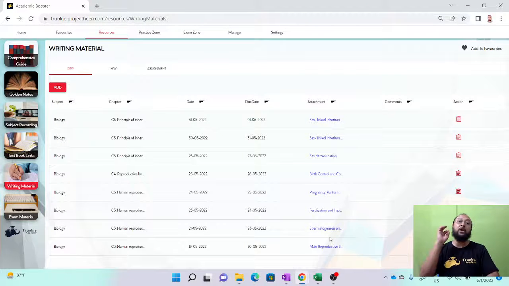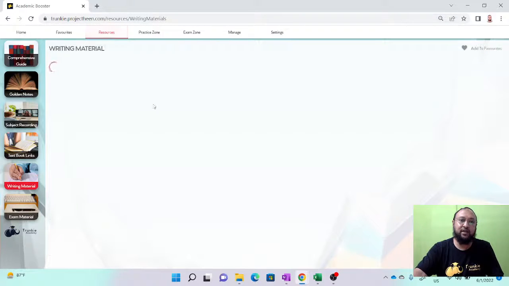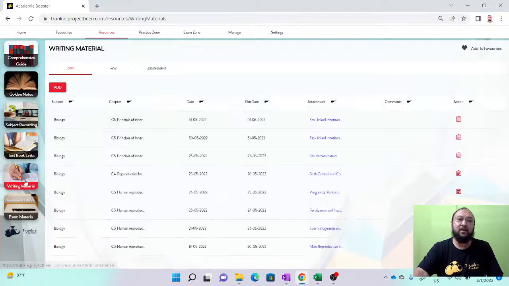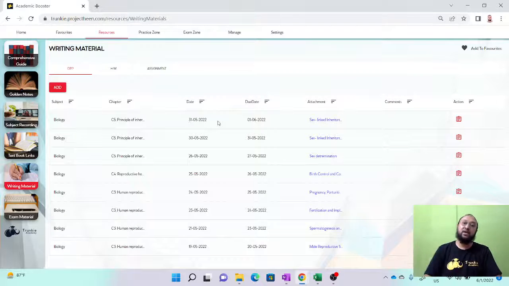When you go to the academic booster and click on resources, you can see a link called writing material, and when you click on it you will get one DPP based on the topic taught that day. So you download the DPP, go through and answer those questions, and send them back to us for evaluation, and then we will send you the remarks.